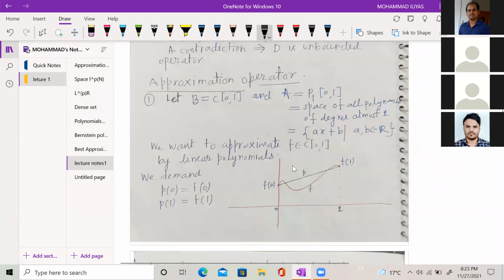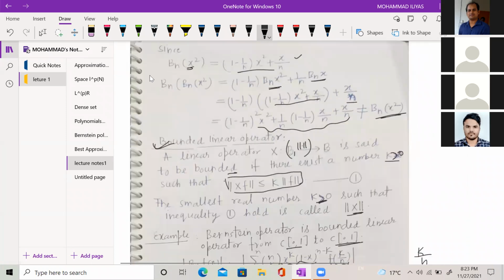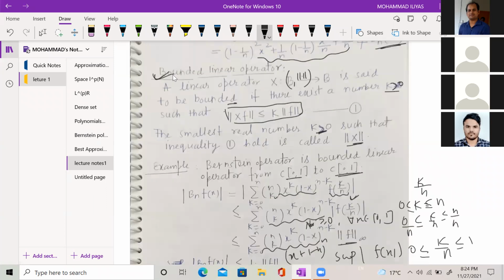No, bounded linear operator. The definition of bounded linear operator. Yes. Here I just want to suppose, in this case, you have taken the same norm on both your domain and codomain, that's okay. But suppose we have a different norm. So just look at equation number 1.